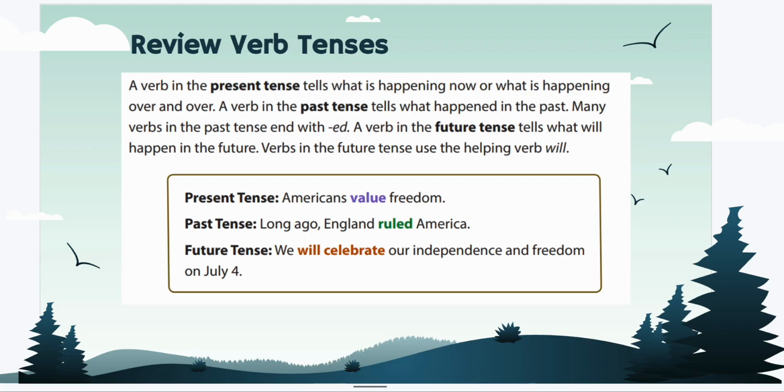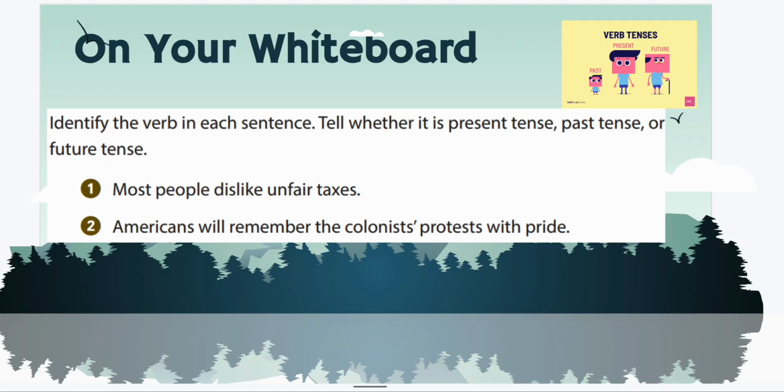All right, so quick review. We've talked about past tense, present tense, and future tense, and we've kind of just gone over that again. And now on your whiteboard, we're going to have a couple more warm-ups. Whenever you have the whiteboard, you can always pause this to make sure that you have your information before I give the answer. Identify the verb in each sentence. Tell whether it is past, present, or future.